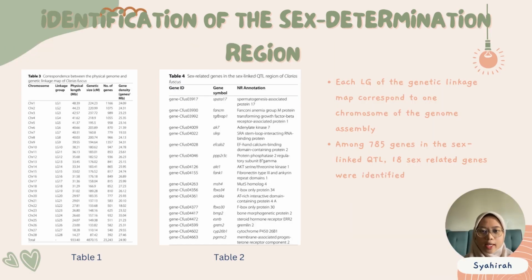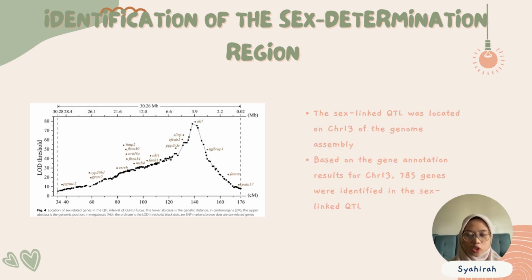Next is the result of identification of the sex determination region. From table 1, the result shows that each linkage group of the genetic linkage map corresponds to one chromosome of the genome assembly. And among 785 genes in the sex-linked QTL, 18 sex-related genes were identified. It can be looked at in table 2. Some genes identified include Fanconi anemia group M, or the gene FANCM, and a domain containing protein 2, and others. The sex-linked QTL was located on chromosome 13 of the genome assembly. Based on the gene annotation result for chromosome 13, 785 genes were identified in the sex-linked QTL.